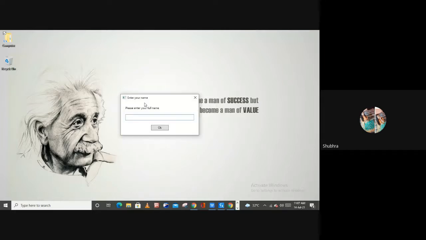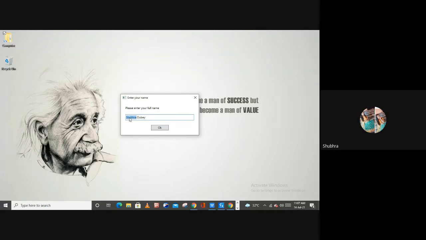So here, please enter your full name, right? As you can see, this is the first name and this is the last name. The position of this first name is 0, so the indexing will start with 0.